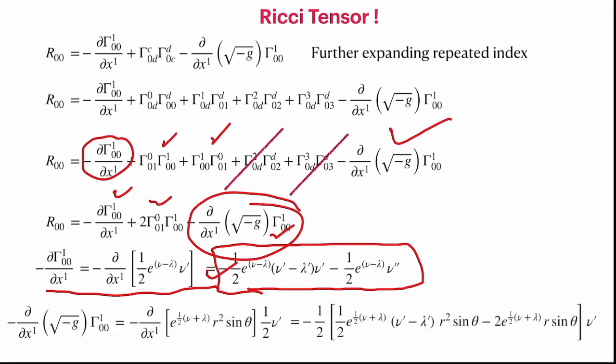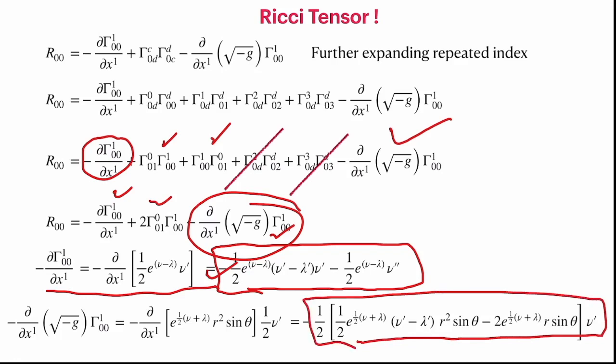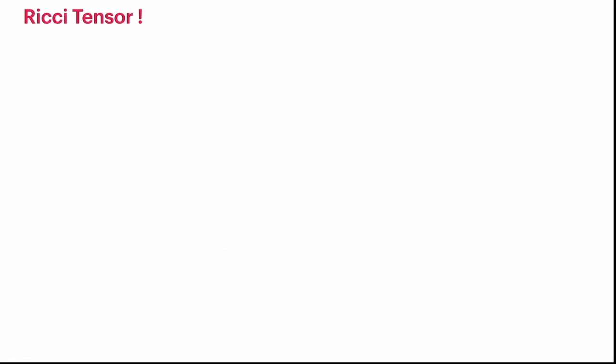So what we have is another long term, which is a derivative of the square root of g, because it is dependent on r, so that needs to be differentiated. When we computed gamma in one of our tutorials, we assumed G00 and G11 are inverses of each other. Here we are not assuming that. We are actually showing that that condition is valid for the vacuum solution, and that we will see.